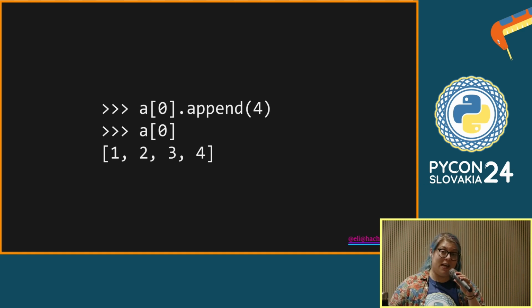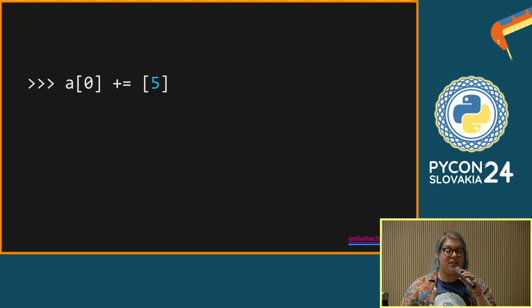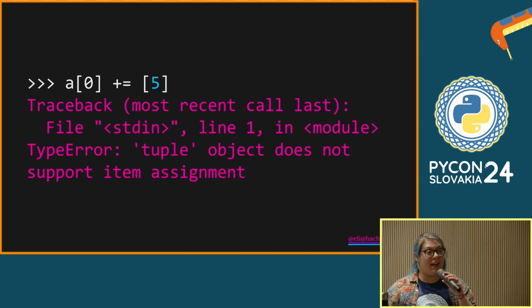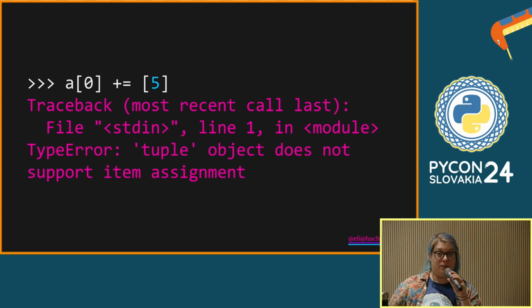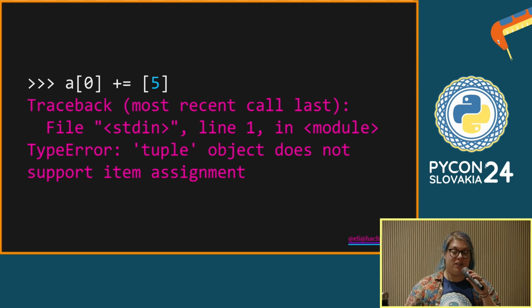Another syntax for doing the same operation to a list is this. You say, okay, I've got my list, that's A[0], and now I want to add 5 to the end of it. This is a syntax for doing the same operation. Except when we try it with this, we get an error because it says we've tried to assign to the first element of the tuple. And this is fairly expected, right? This has got an equals in it. We can't do assignments to this thing because we can't assign to objects in a tuple after they've been constructed.